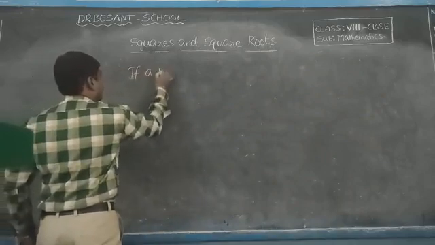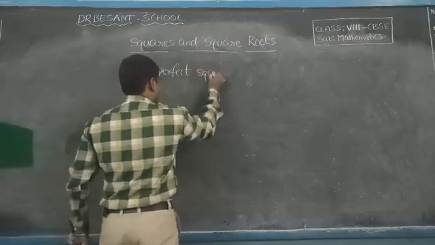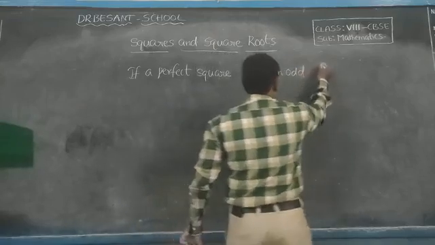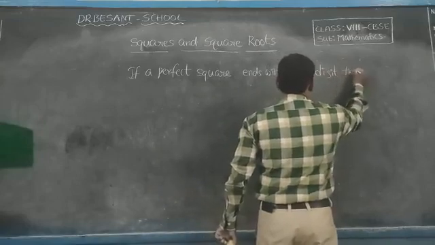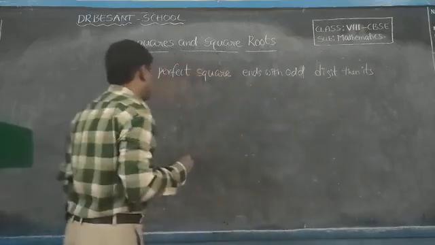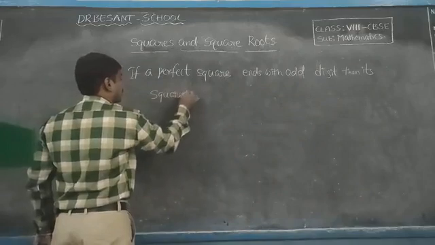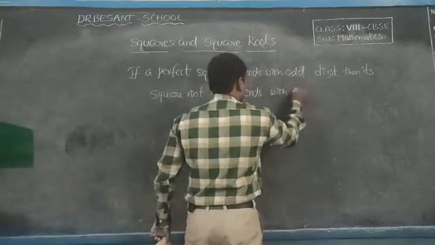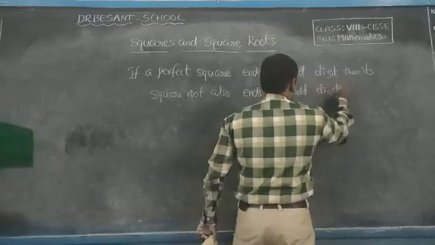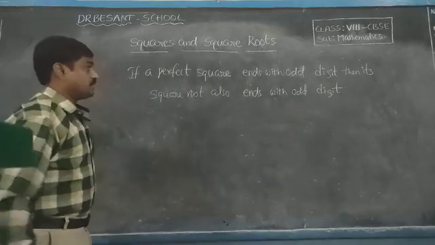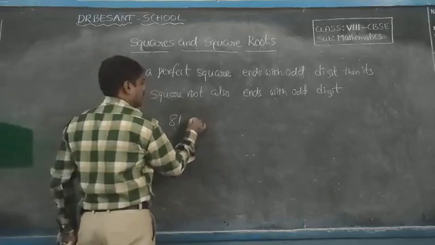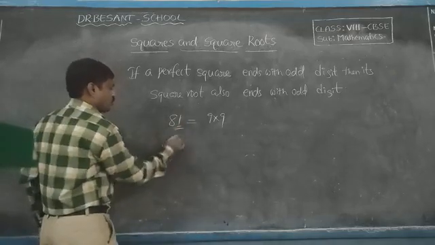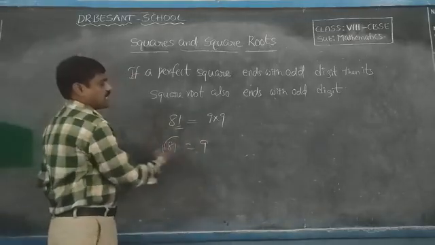If a perfect square ends with an odd digit, then its square root, 81, is equal to 9, also ends with an odd digit.